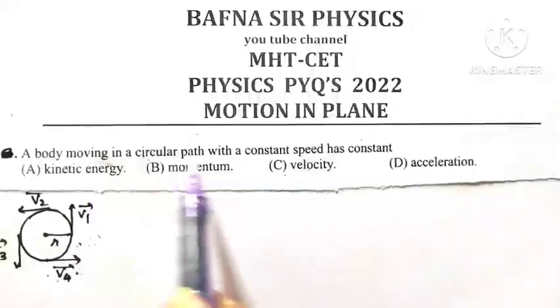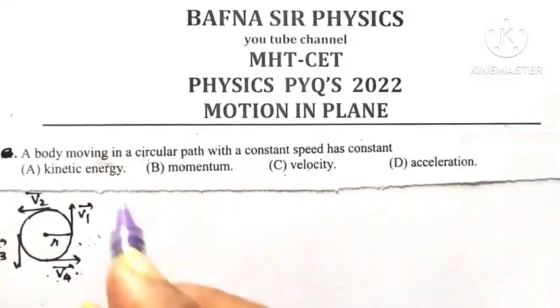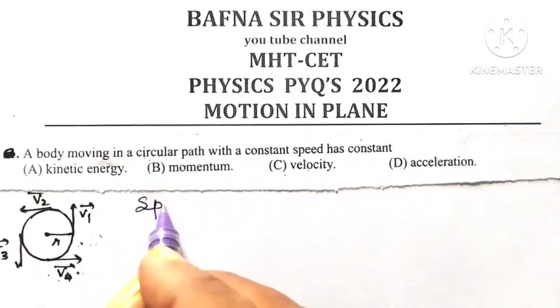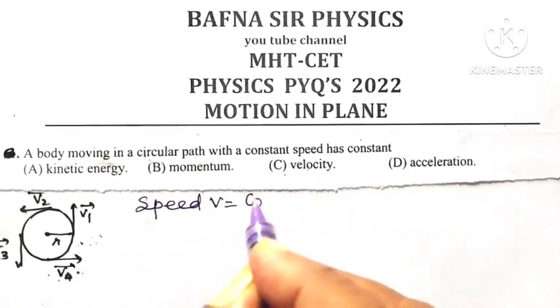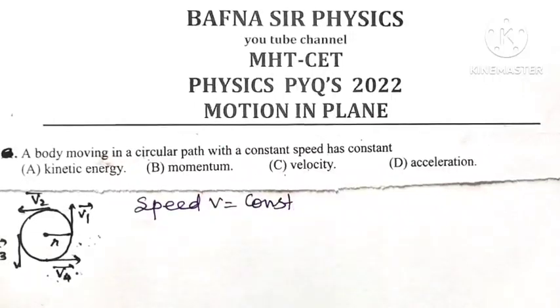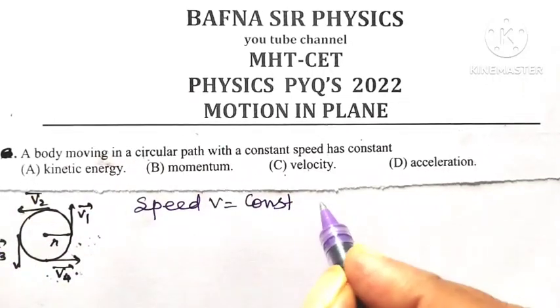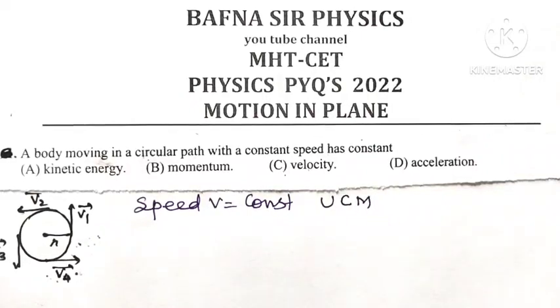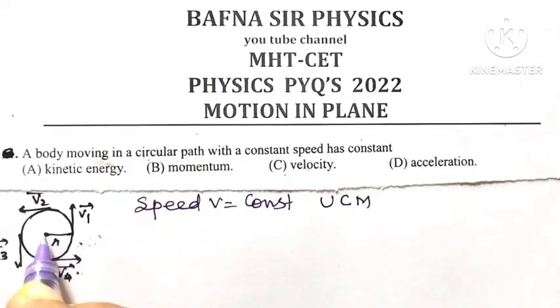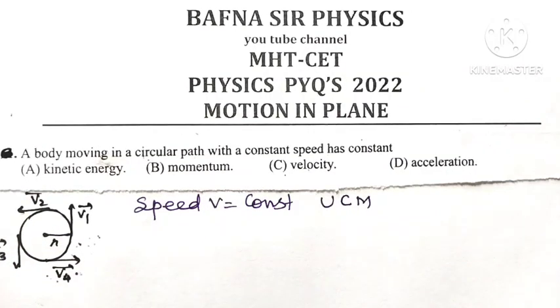A body is moving in a circular path with constant speed. As the speed of the body is constant and the body is moving in a circular path, it means that the body is performing uniform circular motion. See here, speed is constant, and the body is performing circular motion along the circumference of the circle.